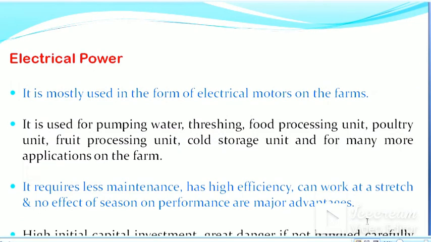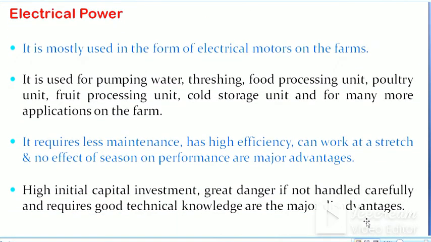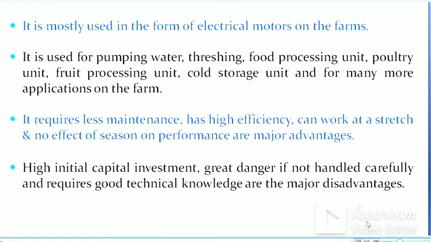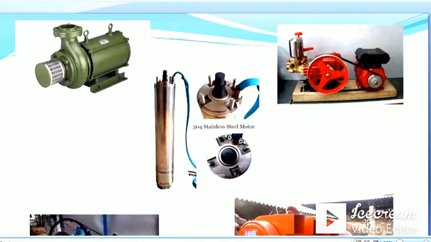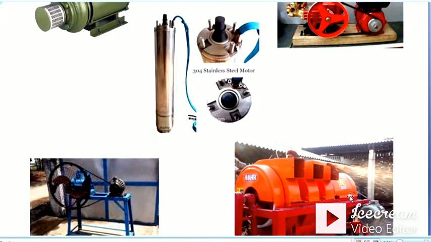These are major advantages. And there are some disadvantages also. High initial capital cost, greater danger if not handled carefully, and requires good technical knowledge are the major disadvantages. Then we'll see the next slide in which motors or pumps are used for different operations like chaff cutting.